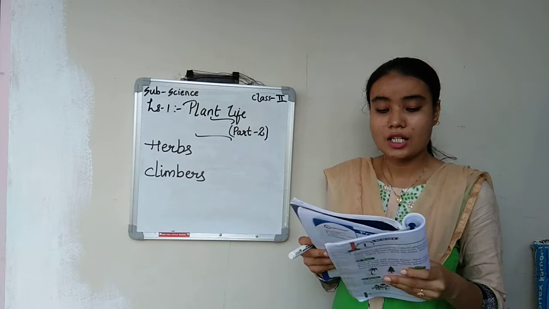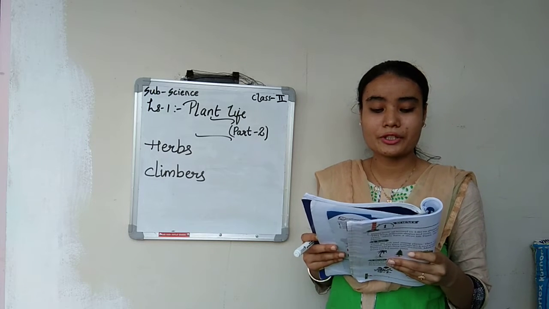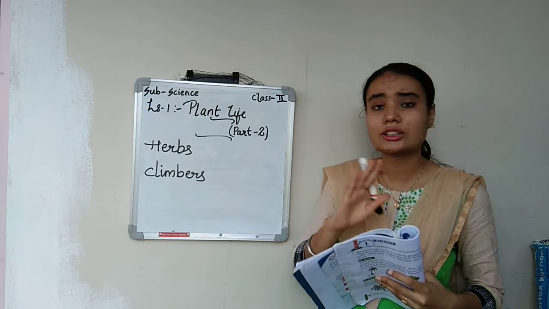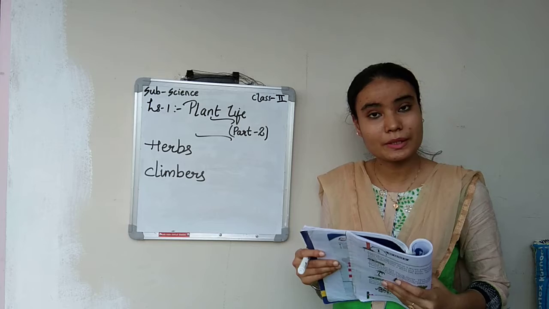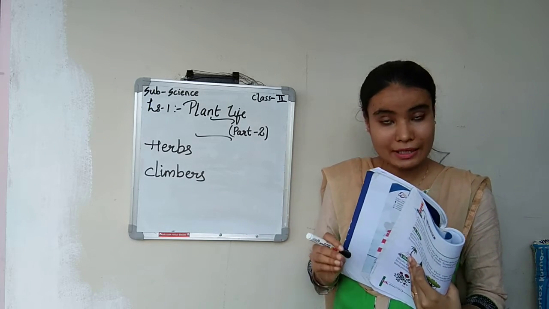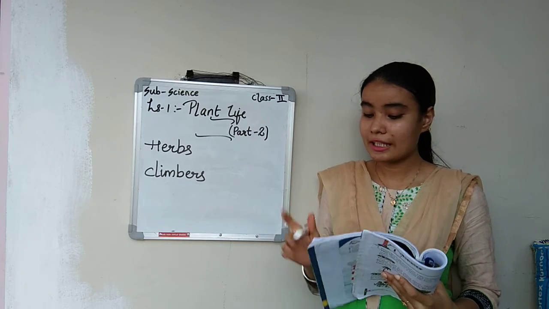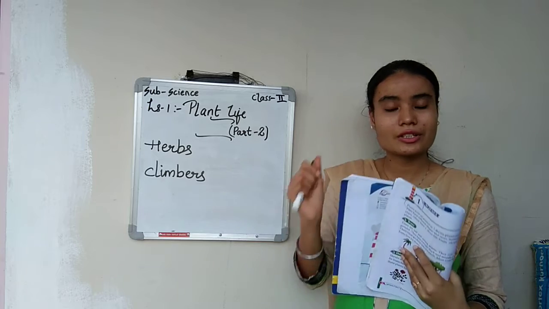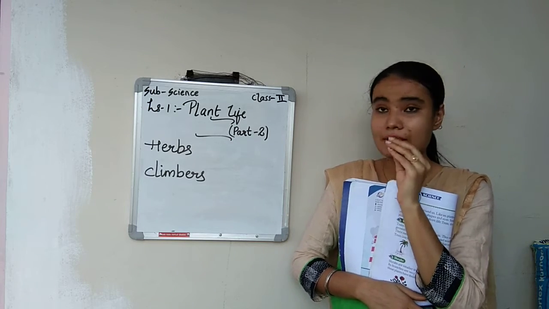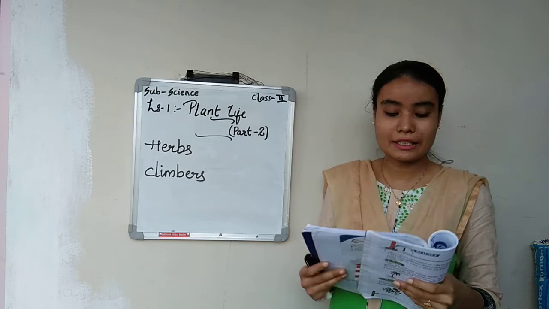Herbs. Herbs are short, non-woody plants. They have thin and soft green stems. So these herbs are short and do not contain wood. That's why they are called herbs. Herbs are those plants which do not have wood, and they are short plants. They are very thin and their stems are very soft. So that's why they are called herbs.